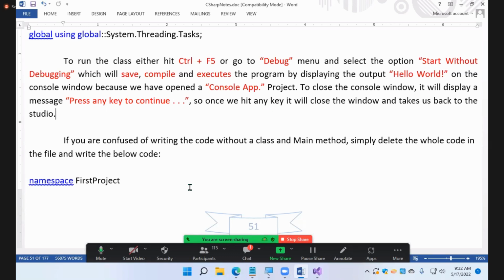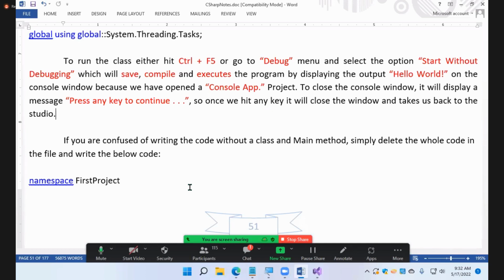To close the console window, it will display a message. What message? Press any key to continue. So once we hit any key, it will close the window and take us back to the studio. Are you clear or not? Understood? Okay.